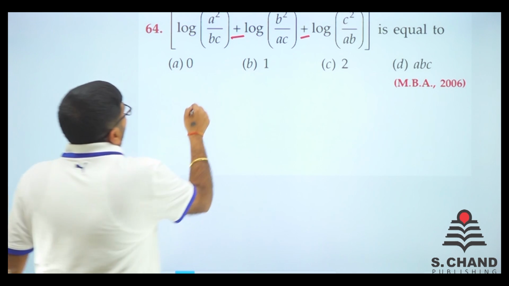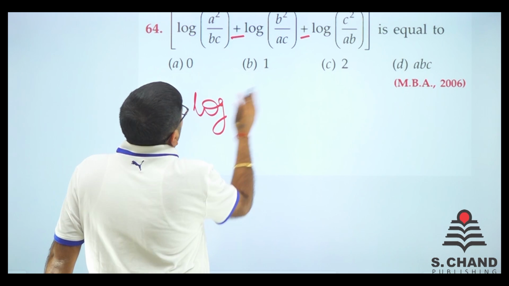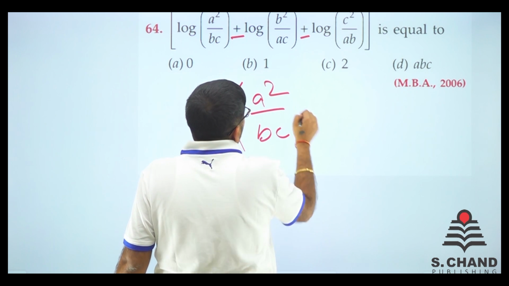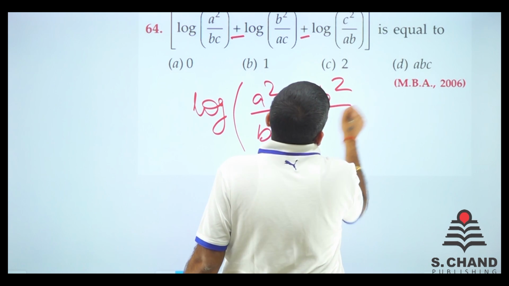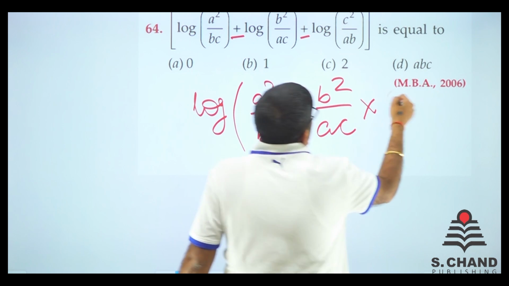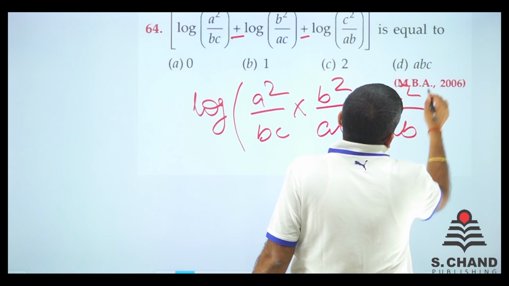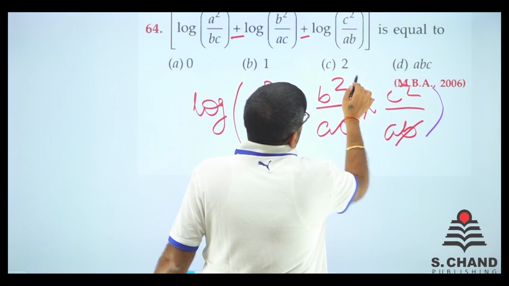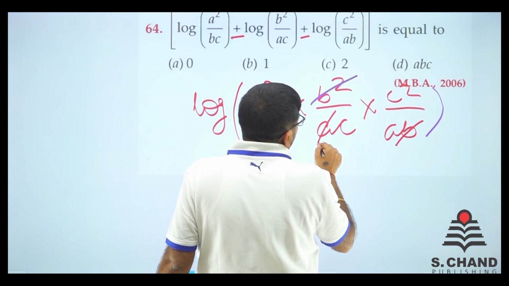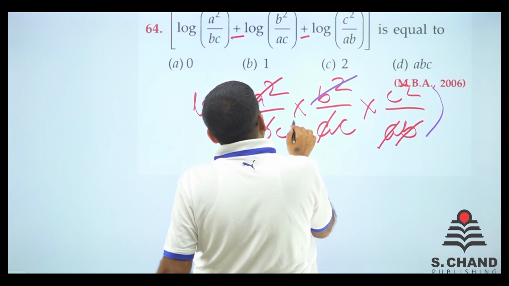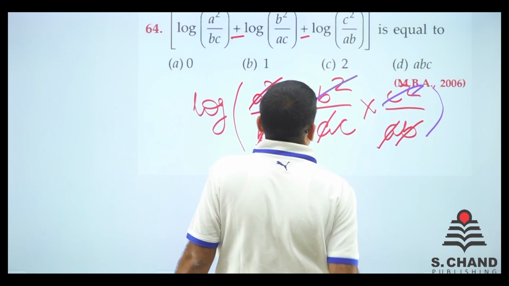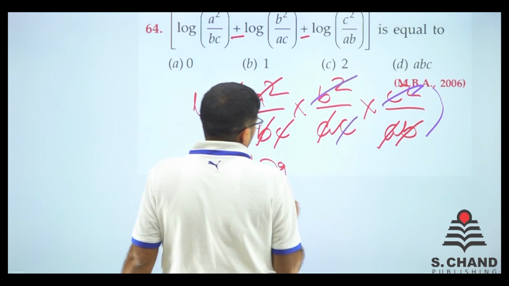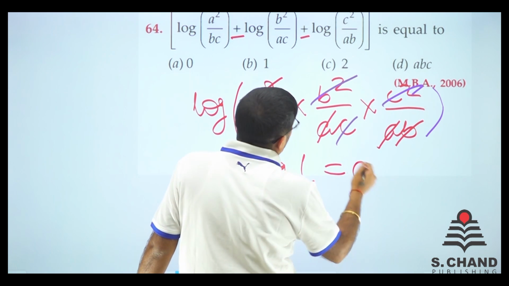So finally, log remains common and A square by BC into B square by AC into C square by AB. Now B and B get cancelled out, A and A get cancelled out, and C and C get cancelled out with C square. So finally, here comes log 1, and the value of log 1 is 0.